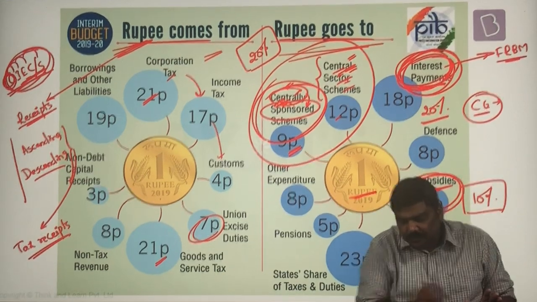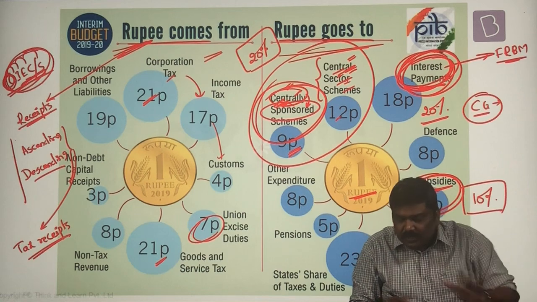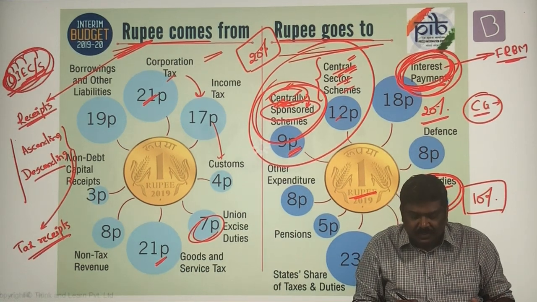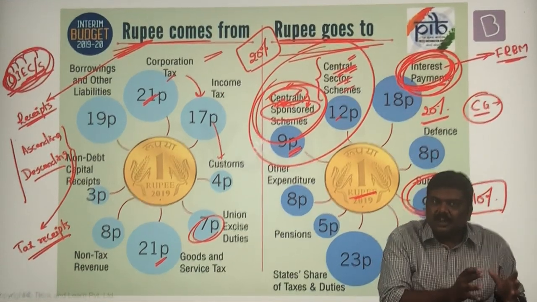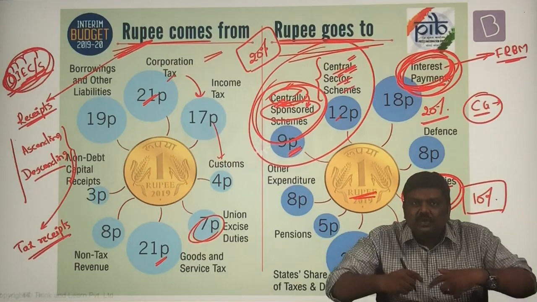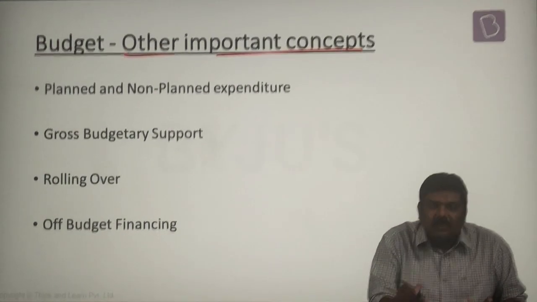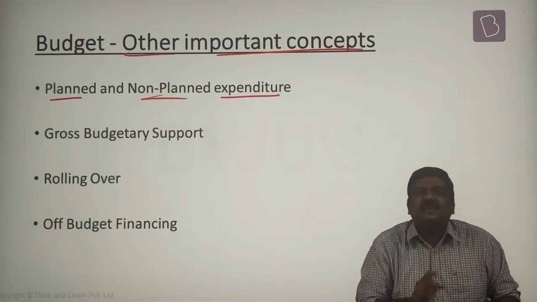government. And apart from this, there are also certain receipts which are transferred to the states because of the recommendation of the Finance Commission and other transfers. So this is how the rupee will be collected by the central government and how the rupee will be used by the central government. Apart from this, other important concepts related to budgeting are: one, planned and non-planned expenditure.